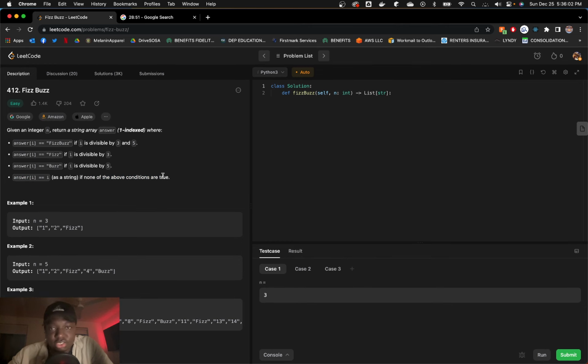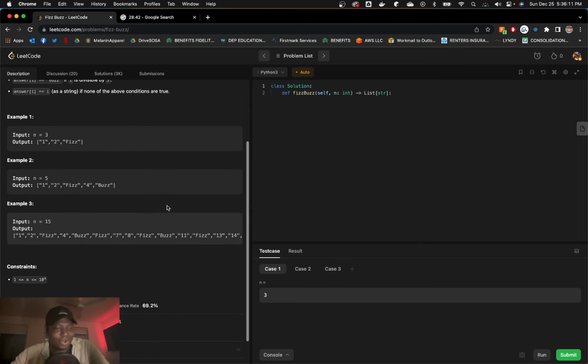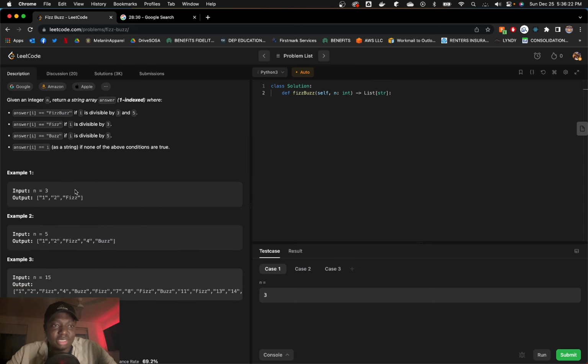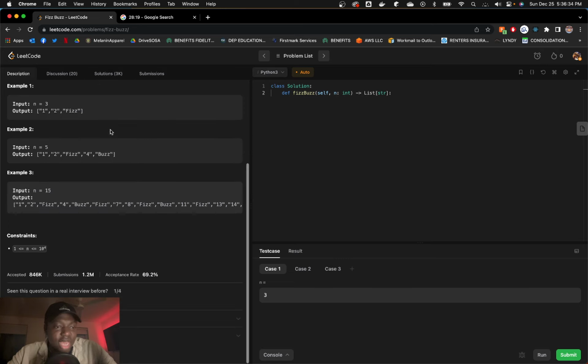Oh, so for each condition, wait, whoa, what? Okay, so given an int, we're returning an array of strings, and the array of strings contains basically markers if certain conditions are true, right? So given n, return a string array answer where answer at i. So what is i?